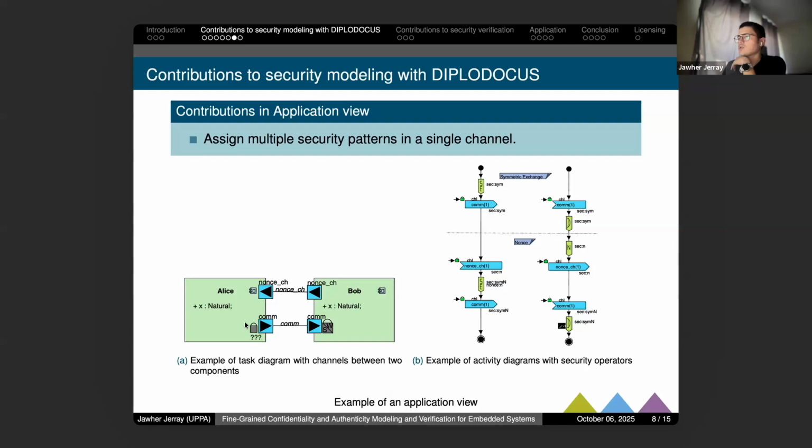These two tasks will communicate with each other using a channel called com. If we present the behavior of Alice and the behavior of Bob, as shown here on the right, in the left part of the figure we have the behavior of Alice, where Alice tries to encrypt a message, then sends the message to Bob. Bob will receive the message and try to decrypt it.